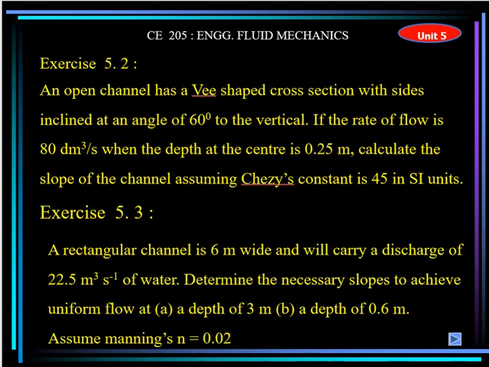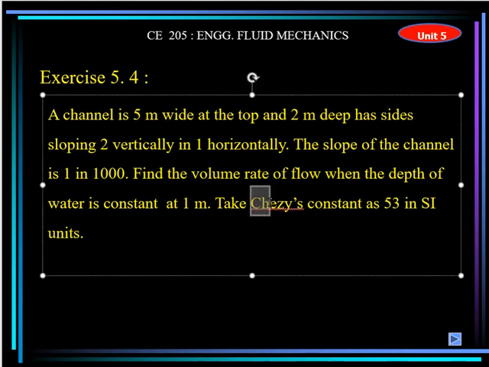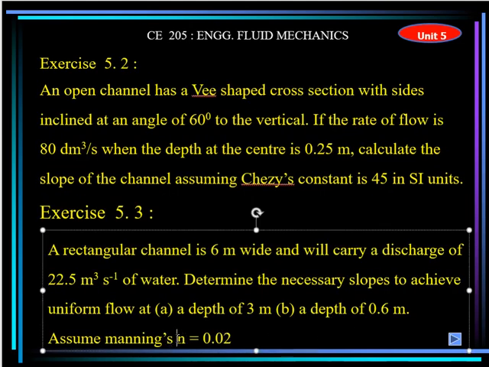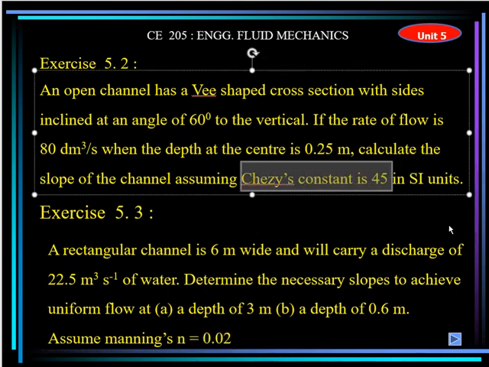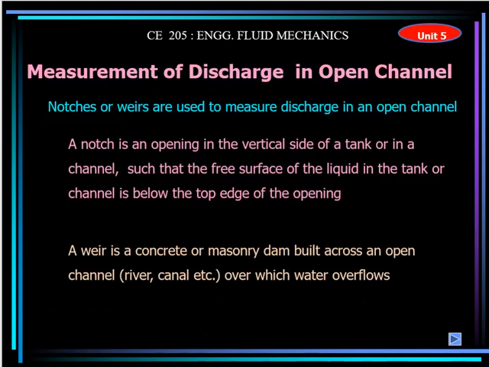So this problem and these problems I have already uploaded. This one also is an application of the Chezy constant, right? So it depends on what constant is given to you, you have to use that formula. Here you have to use the Chezy formula. This one, because n is given to you, you have to use the Manning formula. Here again it is a Chezy formula. So based on the coefficient, you can select which formula you have to use.